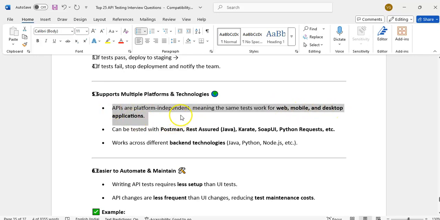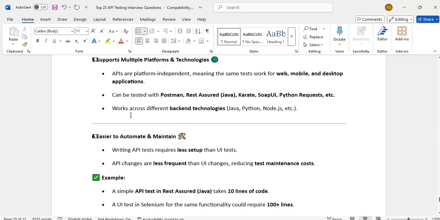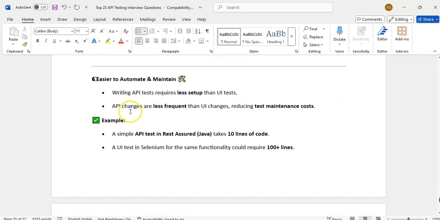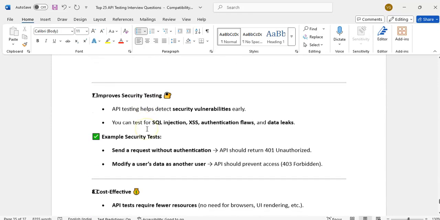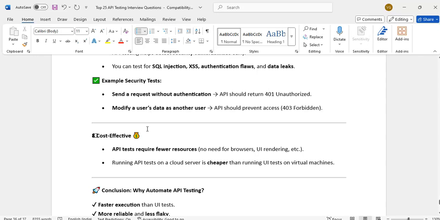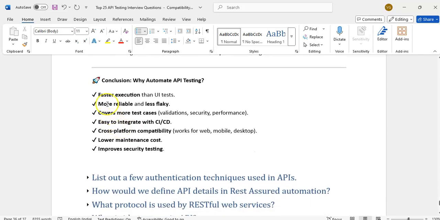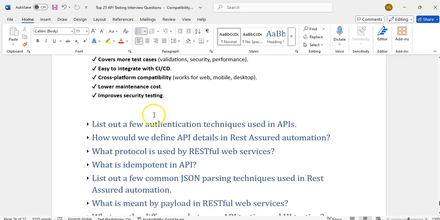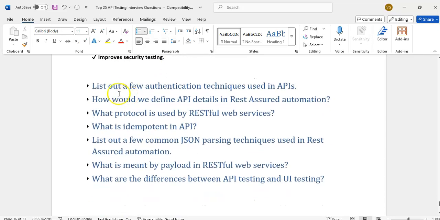APIs are platform independent, meaning the same test can work on different platforms. Easier to automate and maintain. So: fast execution, more reliable, covers more test cases, easy CI/CD integration, cross-platform, lower maintenance, and we can also improve security testing.